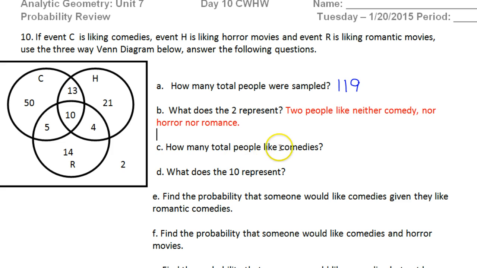How many total people like comedies? Well, we're talking about these 4 numbers. Just going to add those up off camera. Well, I could do it now. 50 plus 10, that's 60. Plus 13, that's 73. Plus 5 more, that's 78.